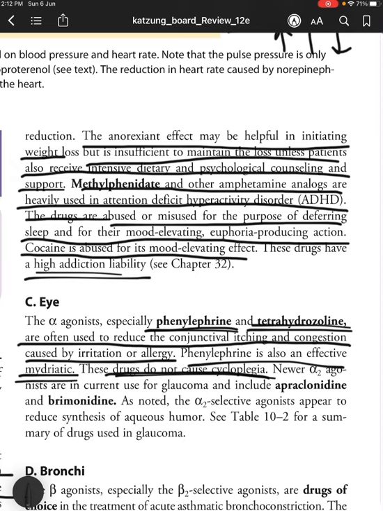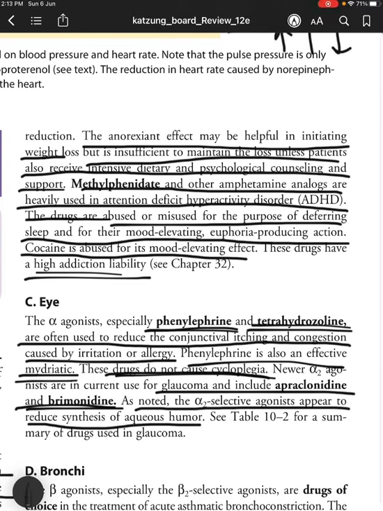Newer alpha 2 agonists are in current use for glaucoma and include apraclonidine and brimonidine. As noted, the alpha 2 selective agonists appear to reduce the synthesis of aqueous humor. Alpha 1 increases the outflow, alpha 2 reduces the synthesis.